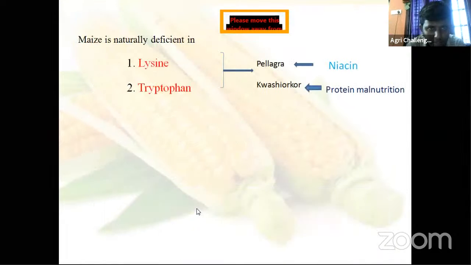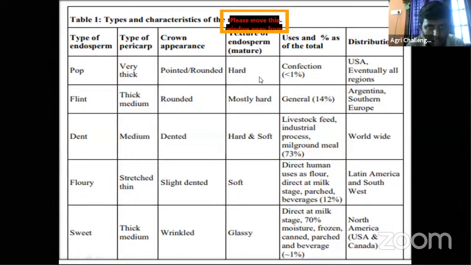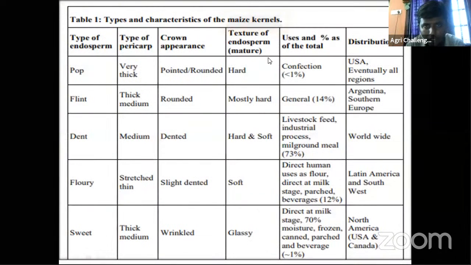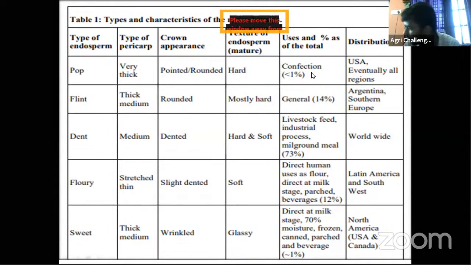The endosperm is hard; this entire portion of endosperm is hard starch. The texture of the endosperm is hard. The use of popcorn is for confection, eating purposes.